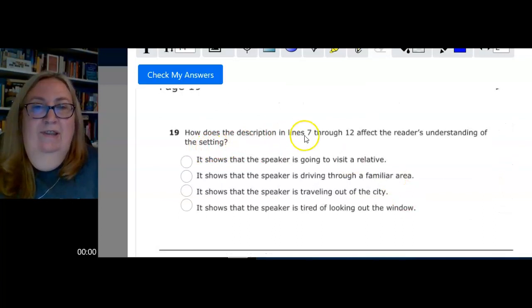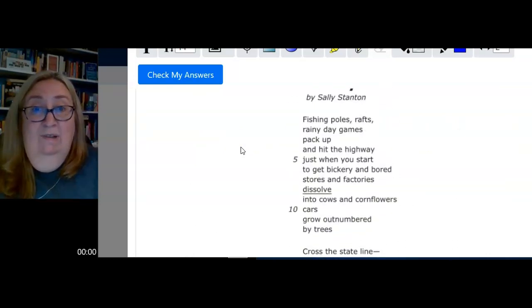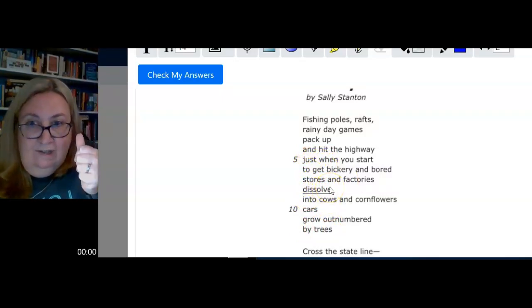How does the description in lines 7 through 12 affect the reader's understanding of the setting? Well, obviously we need to go read 7 through 12. So there's 5, 6, 7. Stores and factories dissolve into cows and cornflowers. Cars grow outnumbered by trees. Well, stores and factories dissolve. I don't think they're really disappearing, like turning into sand.